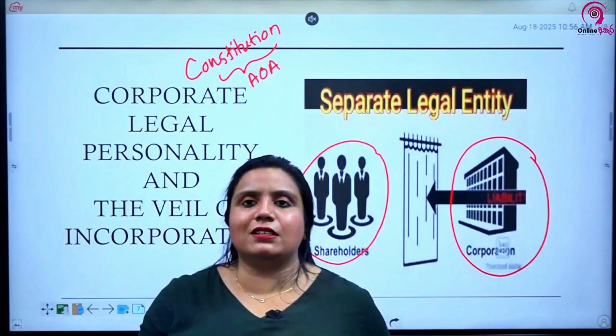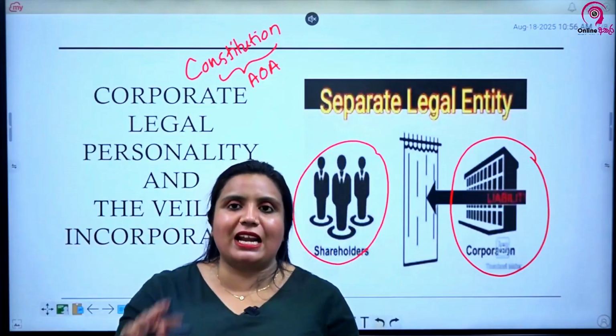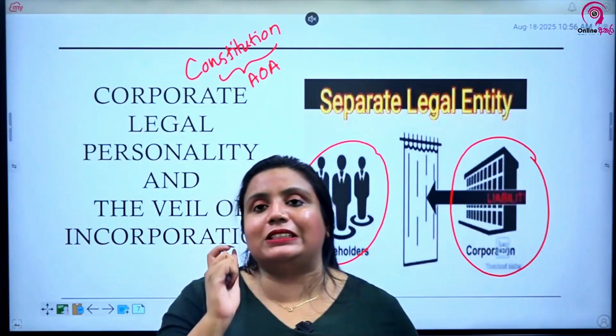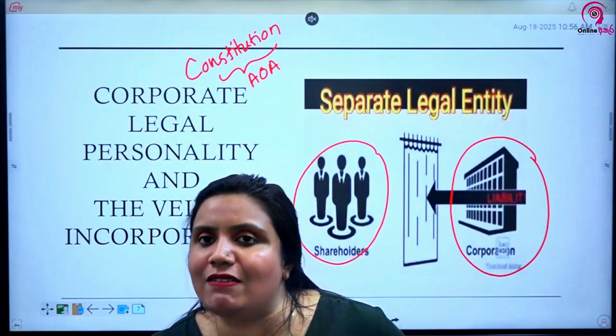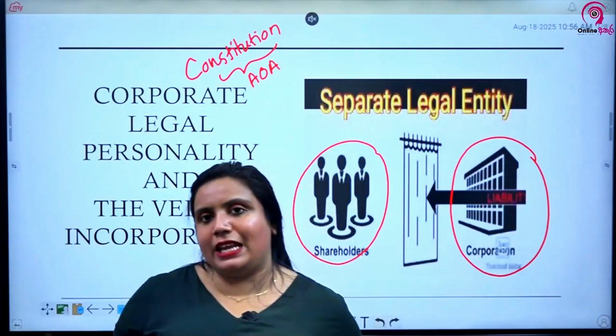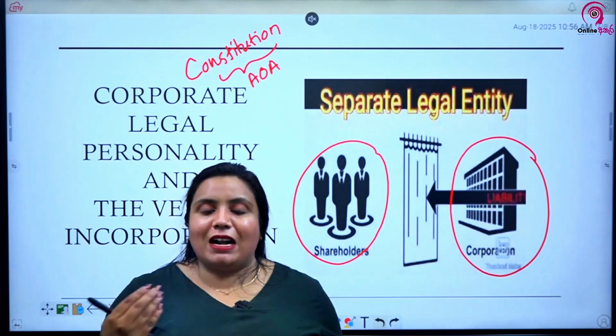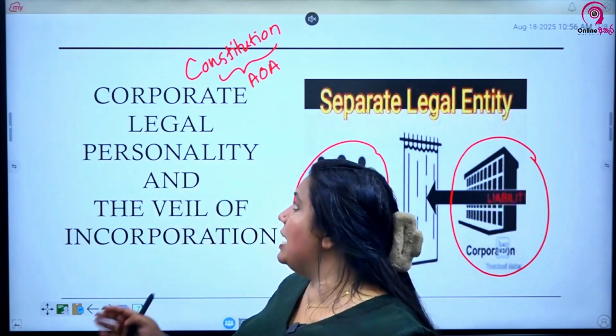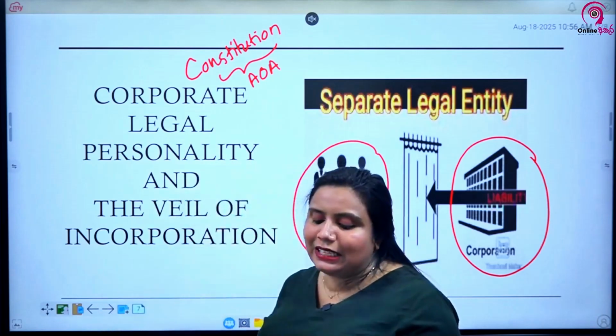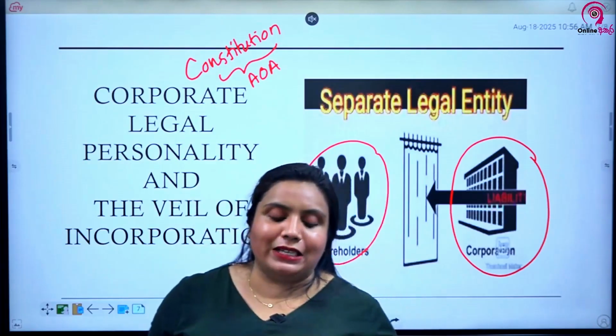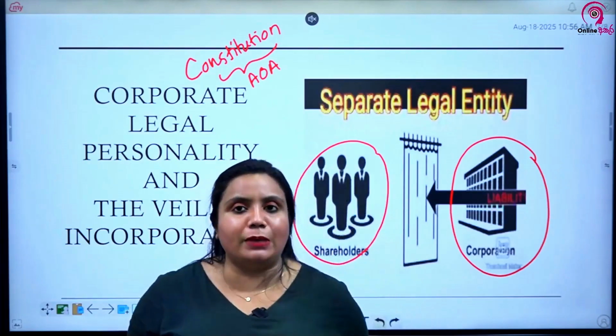How to put it in the answer script I will tell you, but in the notes separately I have added some case laws in areas where case laws have been given in your syllabus, because in some areas there are no case laws given. But with regard to separate legal personality, one of the most famous cases is Salomon versus Salomon and Lee versus Lee's Farming Limited.